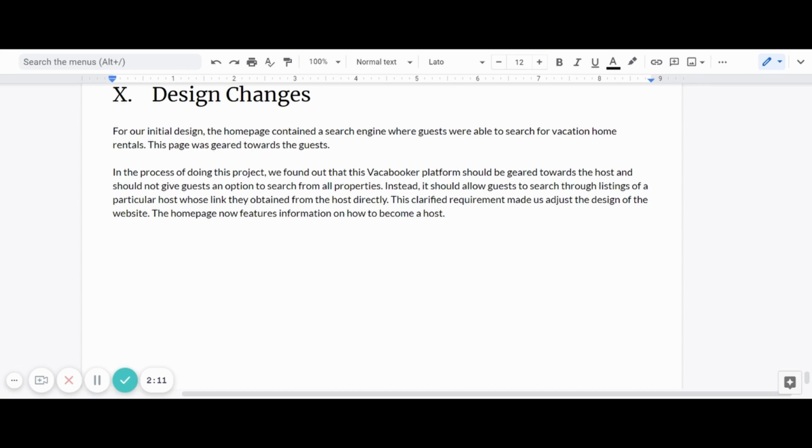And for design changes, we only had one design change. Initially, the homepage contained the search engine where guests were able to search for vacation home rentals. This page, however, was geared more towards guests, and our clients' needs were geared more towards hosts. So in the process of doing this project, we found that the Vacabooker platform should be geared more towards hosts and should not give guests the option to search for all properties, per our client's requirements. So we changed the homepage and allowed it only to have a registration for becoming a host, and that's it. So these are the design changes.